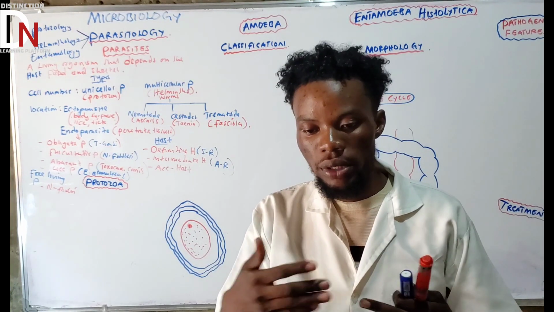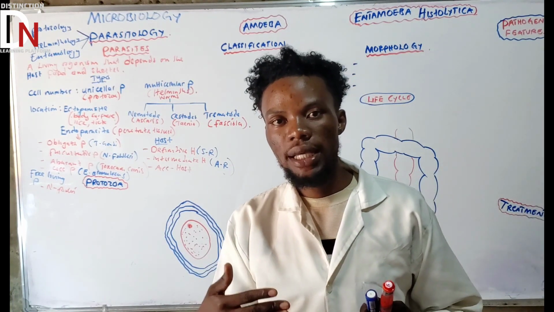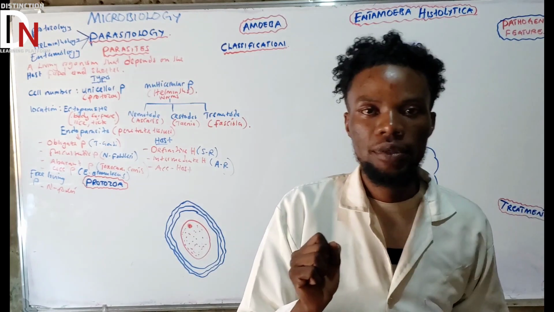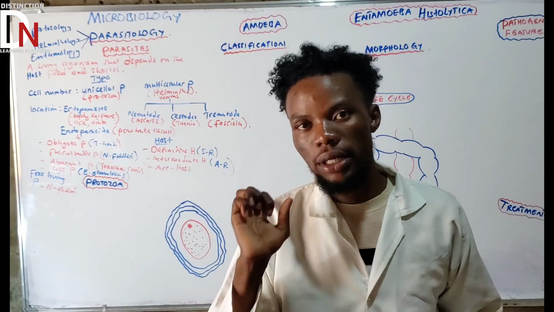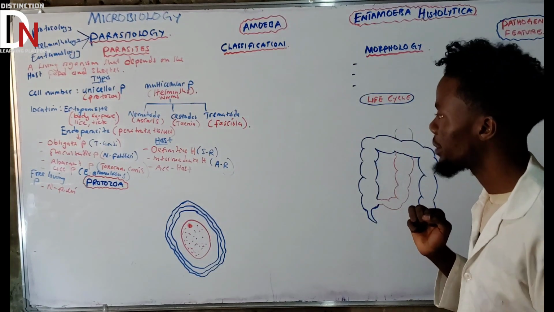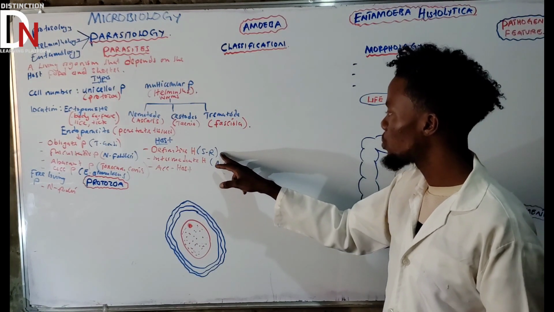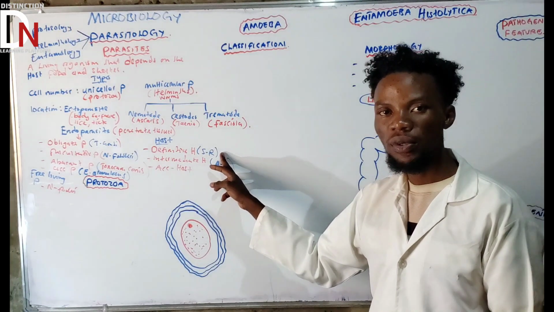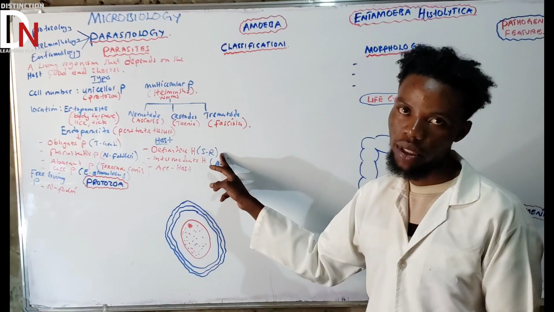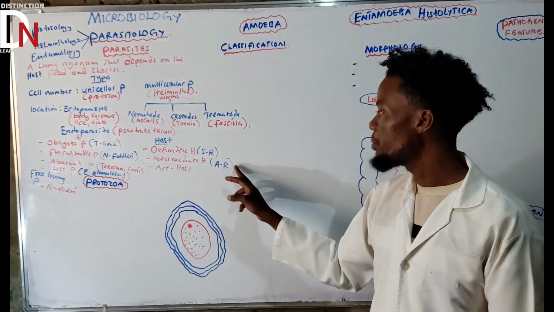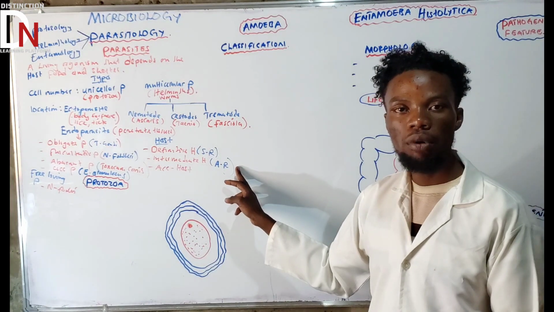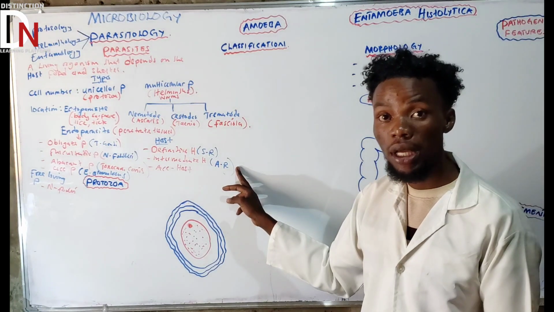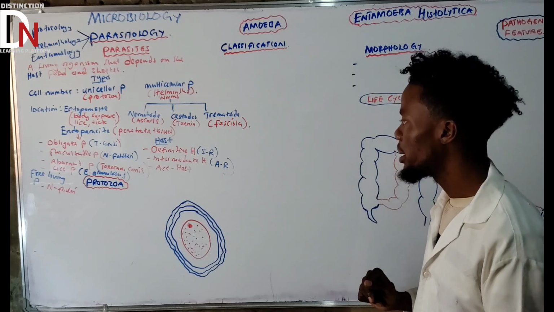We'll talk about which parasites have the first and second intermediate hosts in future, don't worry. If you talk about malaria, the mosquito is the definitive host, because that's where sexual reproduction happens. Then the intermediate host under malaria is human beings, because asexual reproduction happens there. We'll talk about it in future.